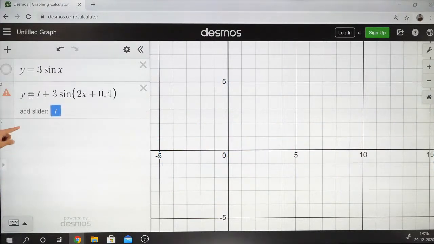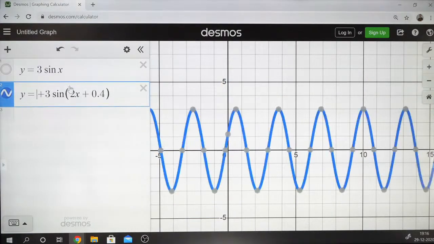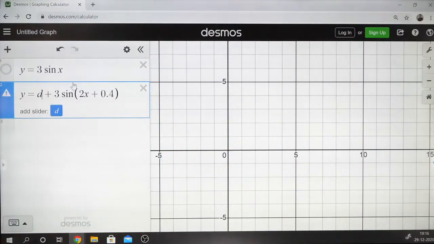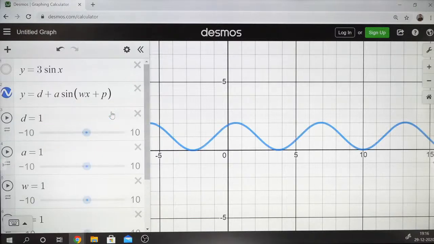So now we know what each of these terms do. I'm going to give them some names. Let me call this D, let me call this A, let me call this W, and let me call this something like P. Now let me add these variables. Now we know what each one of these variables does.